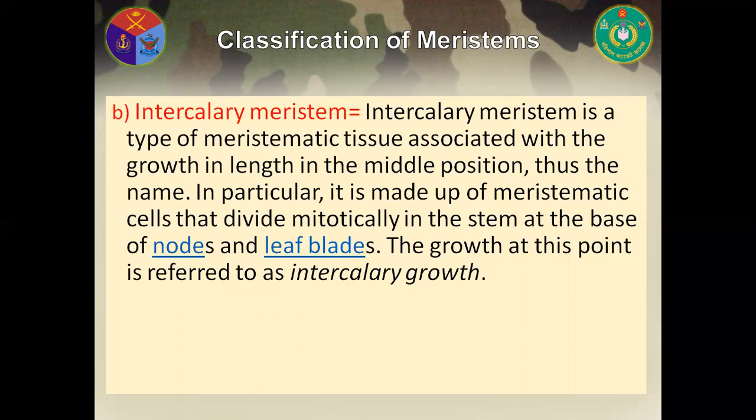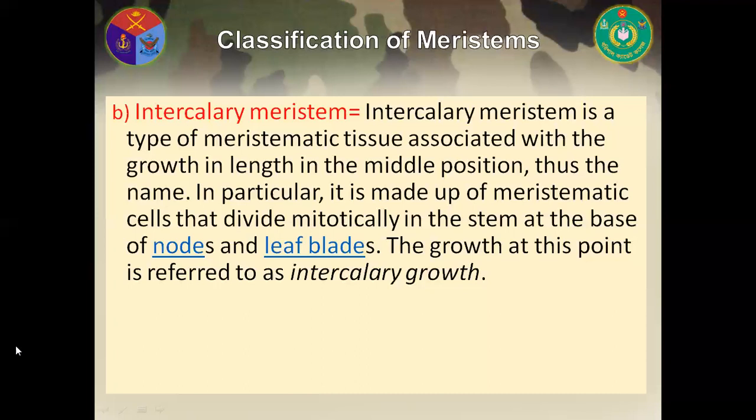Such a meristem lying between layers of permanent tissue is called intercalary meristematic tissue or intercalary meristem. They retain the capacity of division for a short time and ultimately are converted to permanent tissue. Intercalary meristem is found at the base of petiole and below the internodes. Partial elongation of the plant's organ takes place due to the presence of the intercalary meristem.